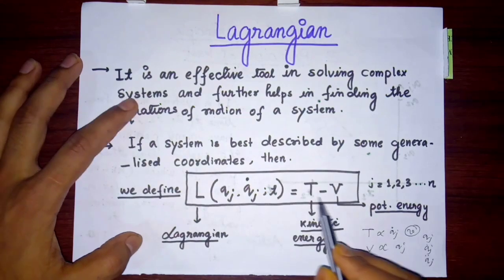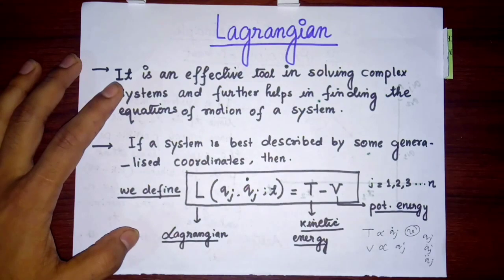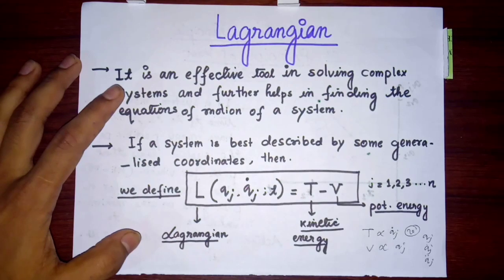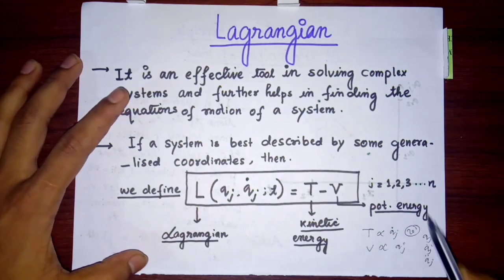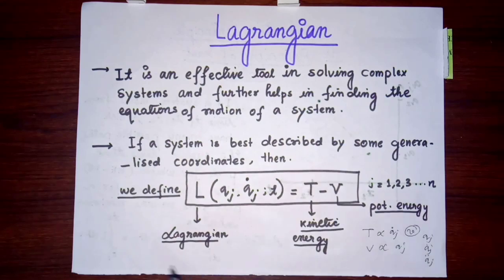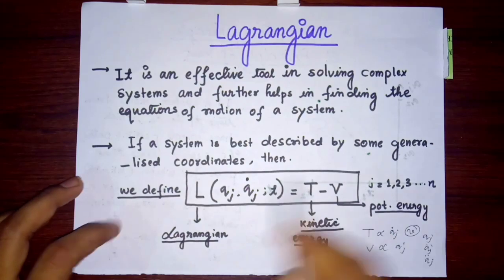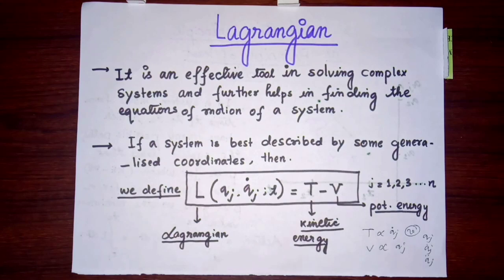That is the kinetic energy. If only one part of the system is contributing to the kinetic energy, then T will be dependent on q1 dot whole square. If two parts contribute, it will be half m q1 dot whole square plus q2 dot whole square, like this. For n parts contributing to the kinetic energy of a system, it will be q1 dot squared plus q2 dot squared plus q3 dot squared up to qn dot squared. So that is why j is written. This is the general expression of the Lagrangian of a system. So this is the basic concept about the Lagrangian of a system.